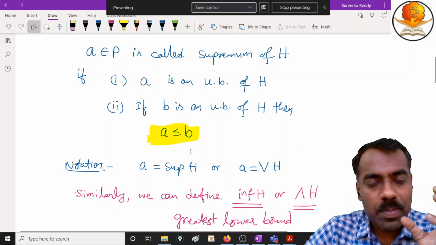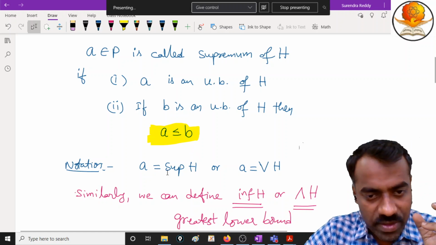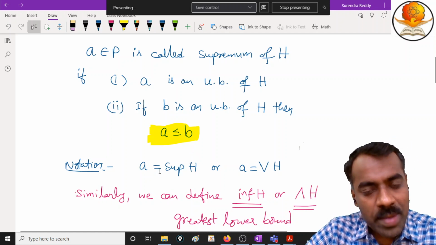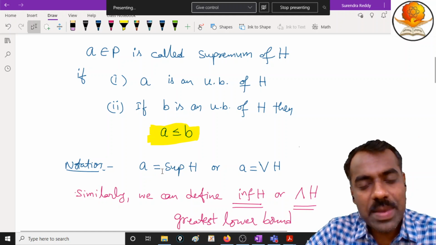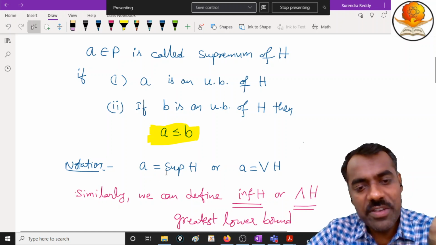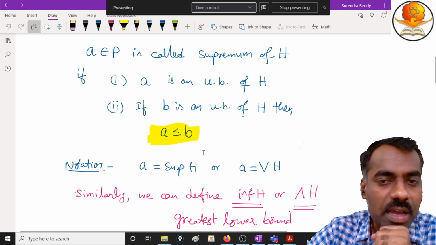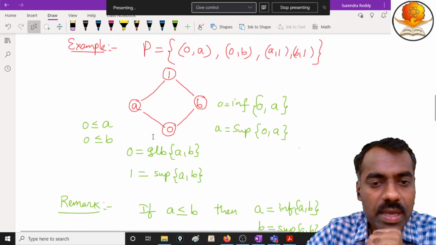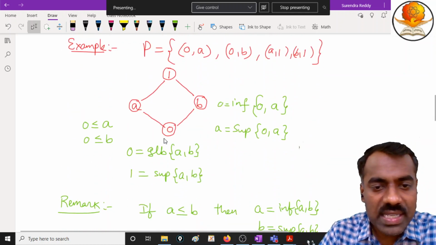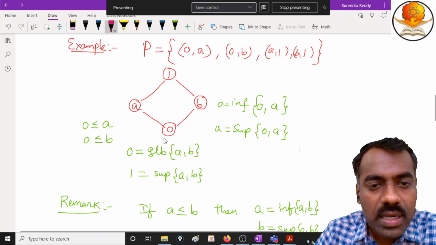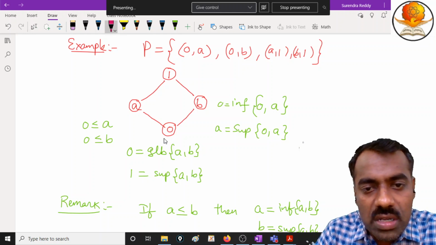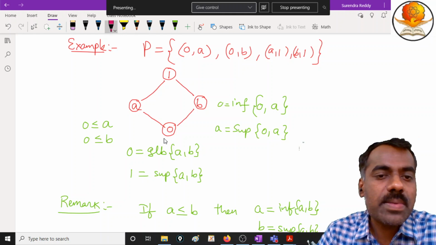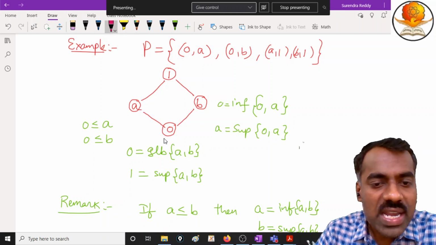So you consider a poset. If something is a supremum in that poset, then that same element will become infimum when you consider the dual. Are you following? Because for example here you can see that we said that 0 is the greatest lower bound for this A and B, right? And 1 is the least upper bound for this A and B.